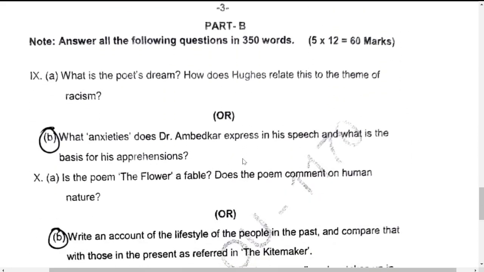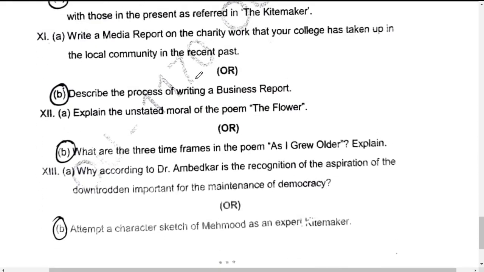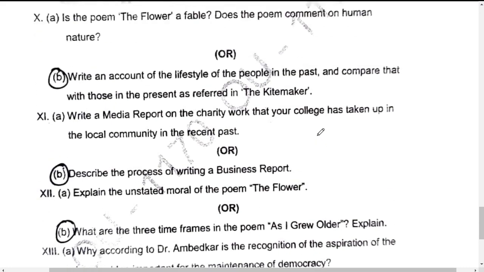Next, you have part B. Okay. These are the questions which you have. So I will also give just one look at this. You can also take screenshot if you want. I'm just placing it for a while. You can pause the video and take the screenshot. This is 9th question and 10th question, A and B. Next one, 11, 12 and 13. These are all together. This is another set. Okay, total you have 5 sets, each one consisting of 2. So totally you will get 10 questions, and out of this A or B, you have to write only one. So take the 2 screenshots, you can keep it with you, right?